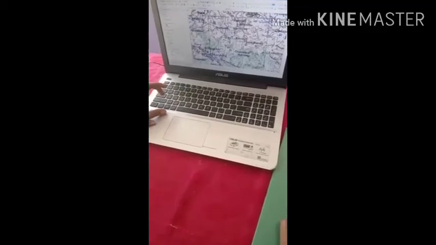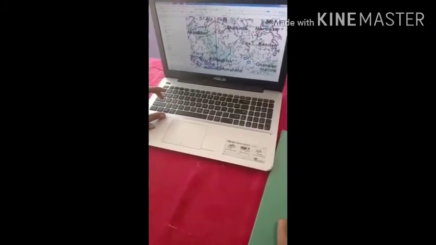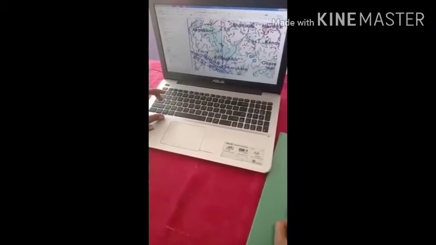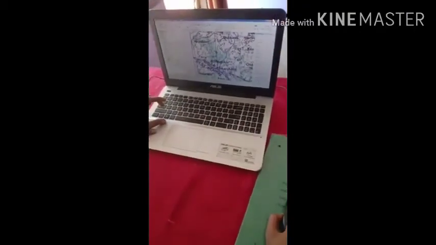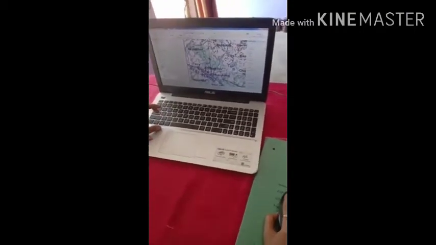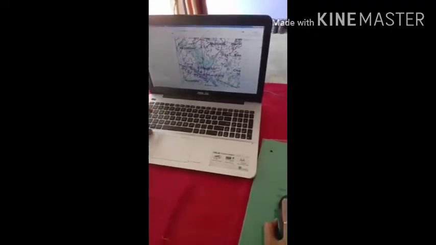Forest, you just see these green patches are the forest areas. I will digitize a forest. Where is a forest? This is the polygon. 50,000 scale I have taken.